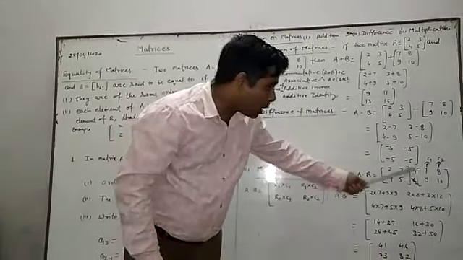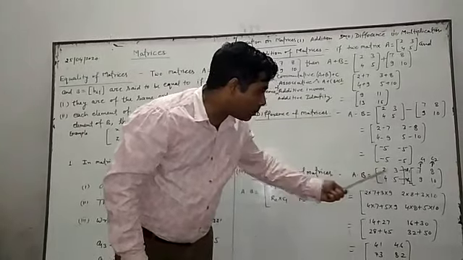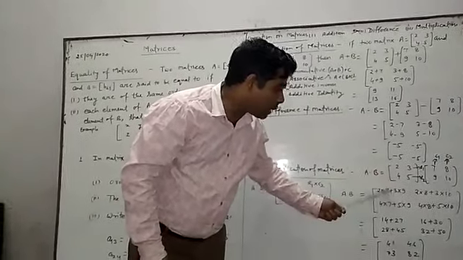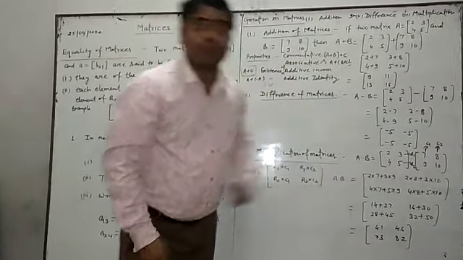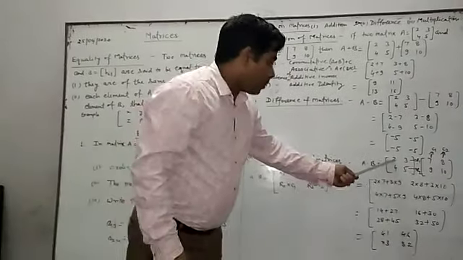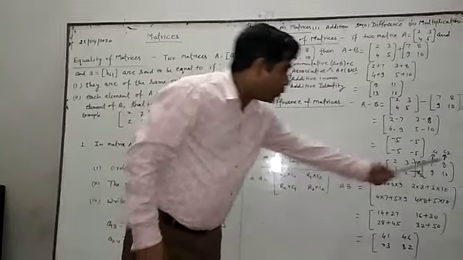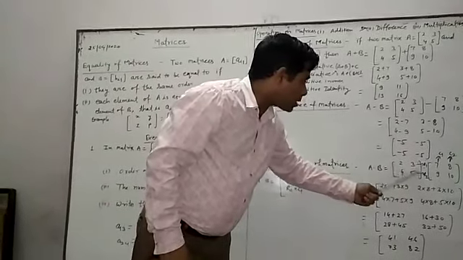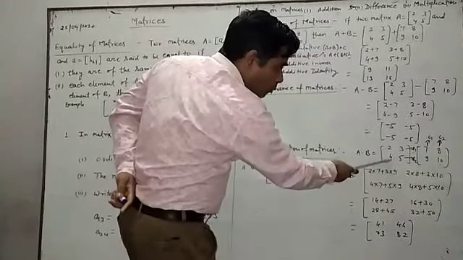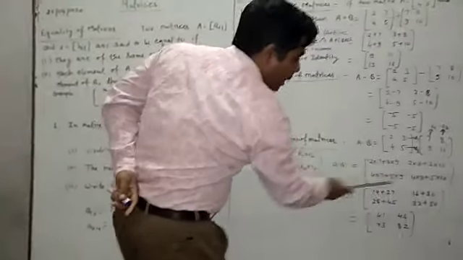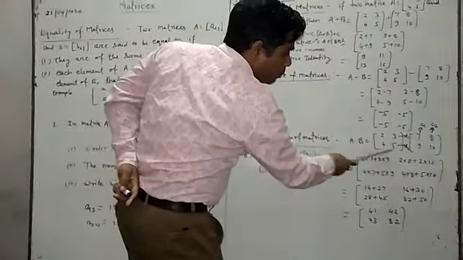R1 is 2, 3 and C1 is 7, 9, so the first element multiplied by 7, 2 into 7, plus the second element multiplied by the second element, 3 into 9. Now R1 multiplied by C2: 2 into 8 plus 3 into 10. Now 4 into 7 plus 5 into 9, and 4 into 8 plus 5 into 10.